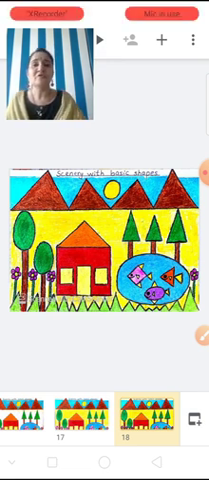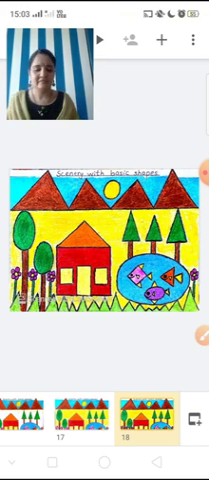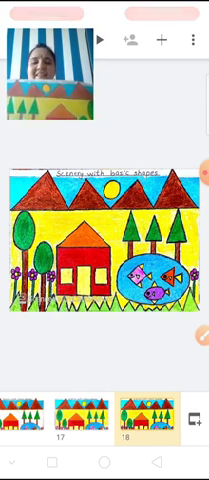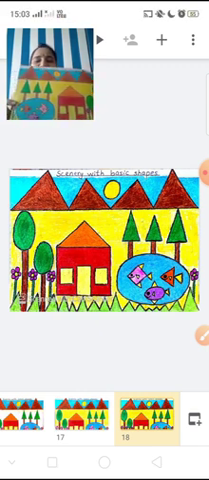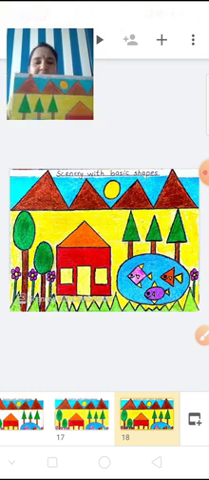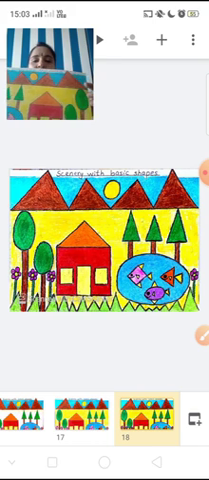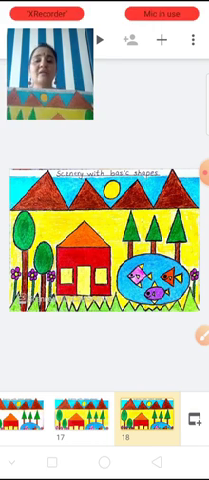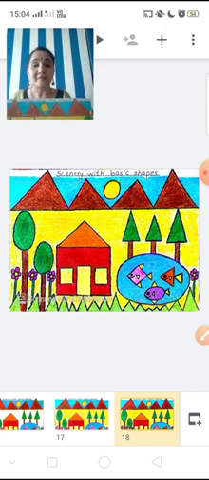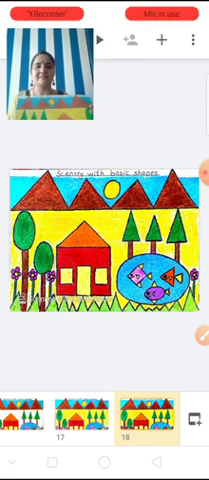So do you want to see my final picture? Can you see here? Yes. You can see down there in the picture also, you can see here also. So children, you also try and draw and color scenery with basic shapes nicely.